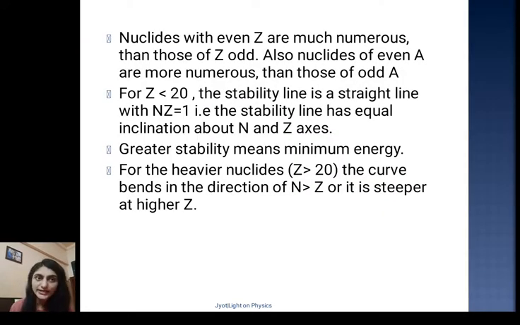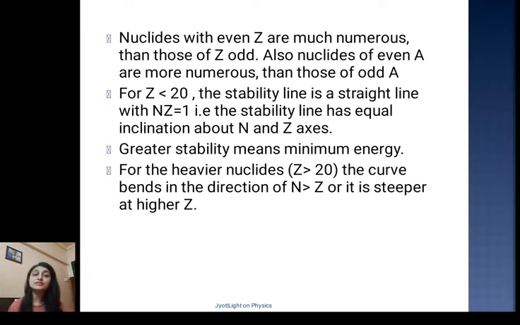Nuclides with even Z are much more numerous. That means nuclei with an even number of protons are much more numerous than those with odd protons. Also this is true for nuclides having an even atomic mass number compared to those of odd atomic mass number. For atomic number, or protons, less than 20, the stability line is a straight line. That means it will obey N equals Z, or you can say N by Z equals 1. That is, the stability line has equal inclination about the N and Z axes. That means the number of neutrons equals the number of protons.